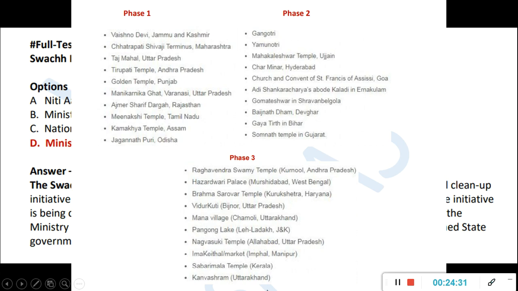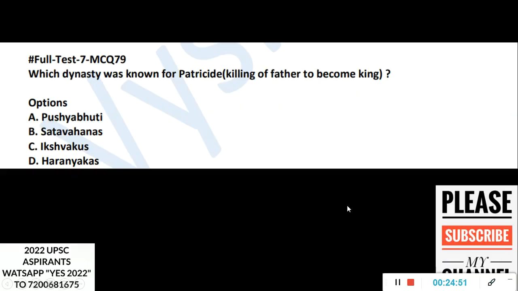And even everywhere, okay, northeast also, see the Manipur area, some market is there. Then Kerala Sabarimala temple is there, and this Mysore temple will be there. So wherever big famous temples are there, they are almost all there. So try to have a glance. Golden Temple Punjab, Tirupati Andhra Pradesh, Taj Mahal Uttar Pradesh. I'm sure a question won't come because it's too many. When something is too many, UPSC will not ask, okay, but still try to have a glance.